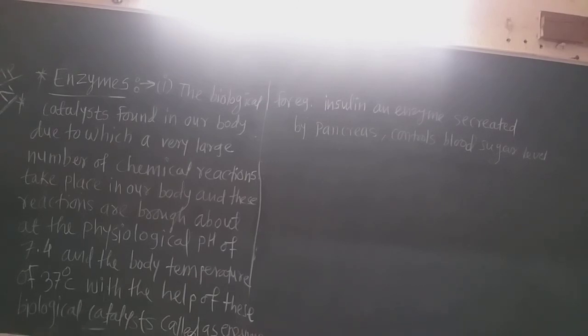So insulin, secreted by the pancreas, controls the blood sugar level. That means if any person has diabetes, then definitely the secretion of the pancreas becomes lesser and lesser in his body. So for that, exercise of our internal glands is important.